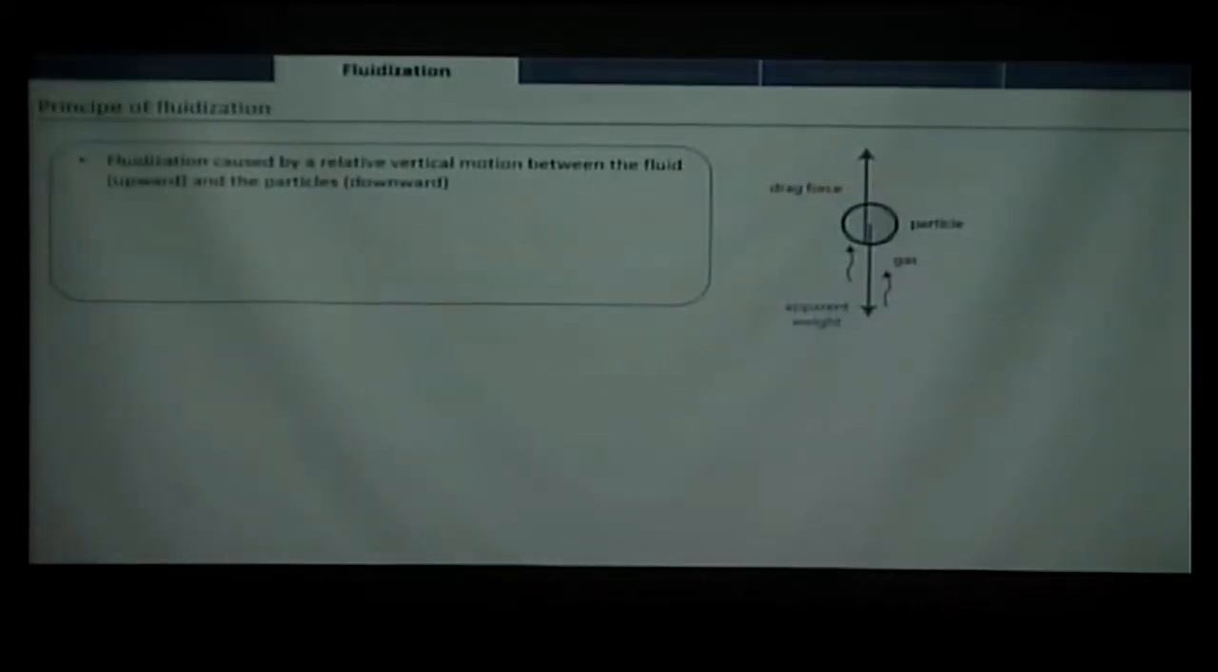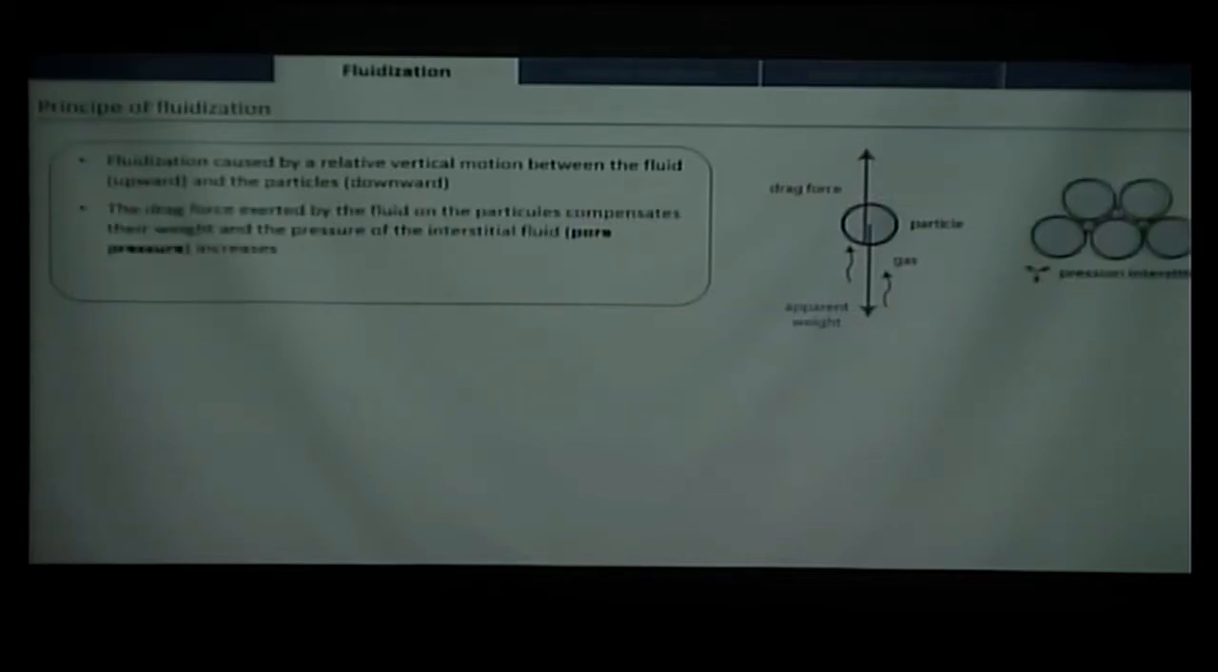So what about the principle of fluidization? Really simply, fluidization is caused by a relative vertical motion between the fluid, and here I'm only interested in the gas, and the particles: the gas goes upward and the particles go downward. This gas will exert a drag force on the particles that will compensate the weight of the particles, and the pore pressure, so the pressure inside the pores, will increase. As a result, the interparticle contact forces will decrease or even disappear if there is a full fluidization.